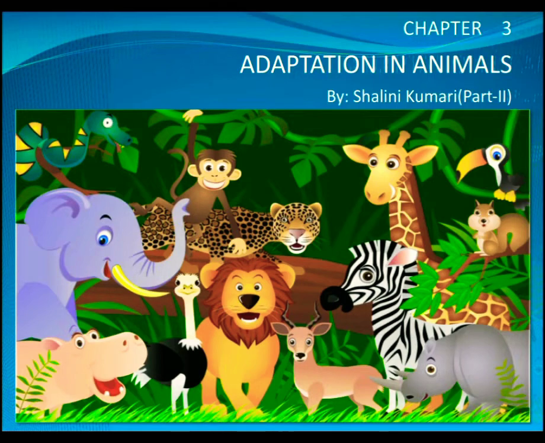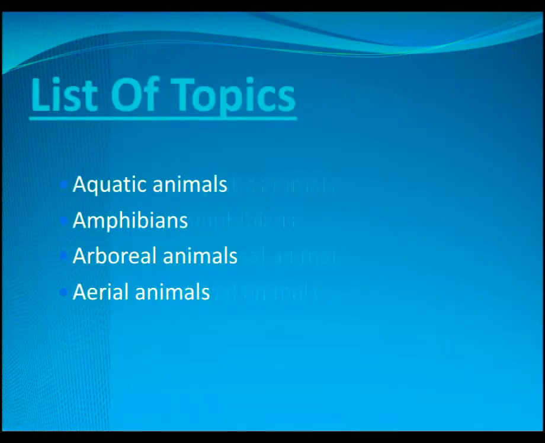Today's video session is the extension of the last class, that is the continuation of the third chapter, Adaptation in Animals. In today's video we will learn some more classification of animals, about their features, how they differ from each other and a lot more. So the list of topics we would cover today would be aquatic animals, amphibians, arboreal animals and aerial animals.